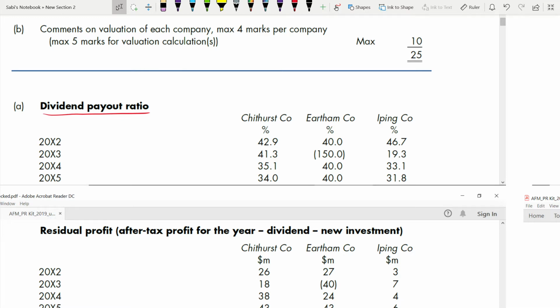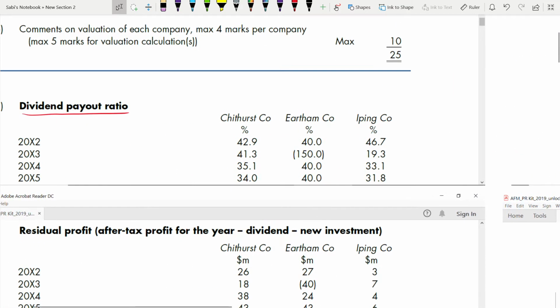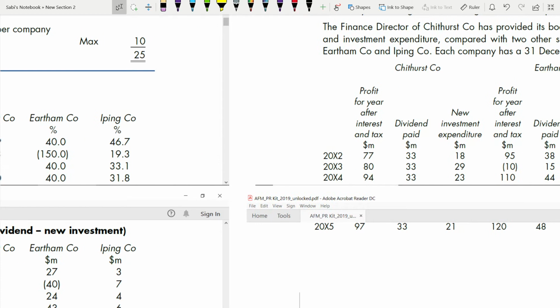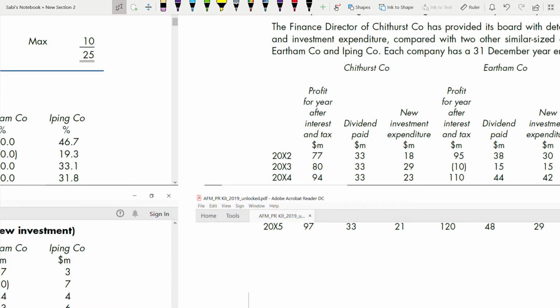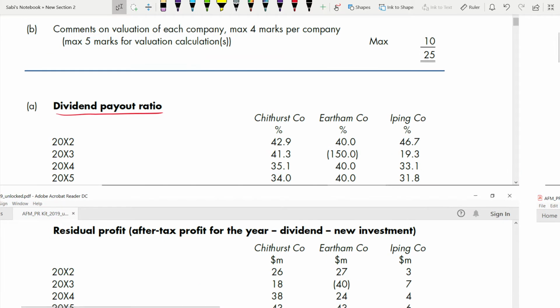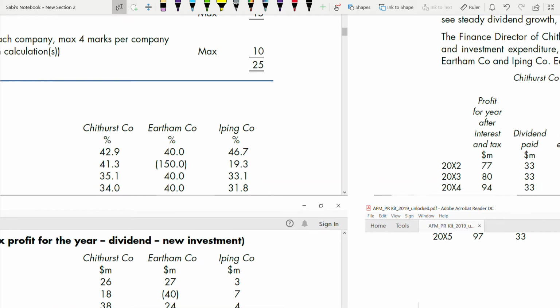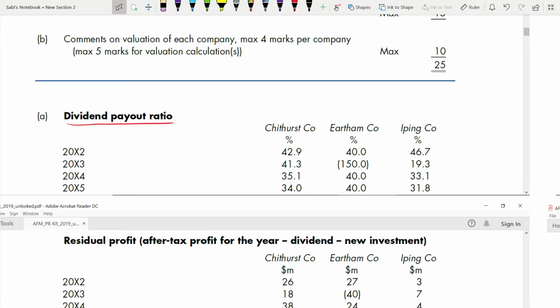So let's start with Chithurst. What is the dividend payout ratio? For Chithurst, it says 42.9. How is it 42.9? The formula is this. Here they didn't write the formula or show you how you got that. It is dividend paid divided by profit after interest and tax. So dividend paid divided by PAT is the dividend payout ratio.